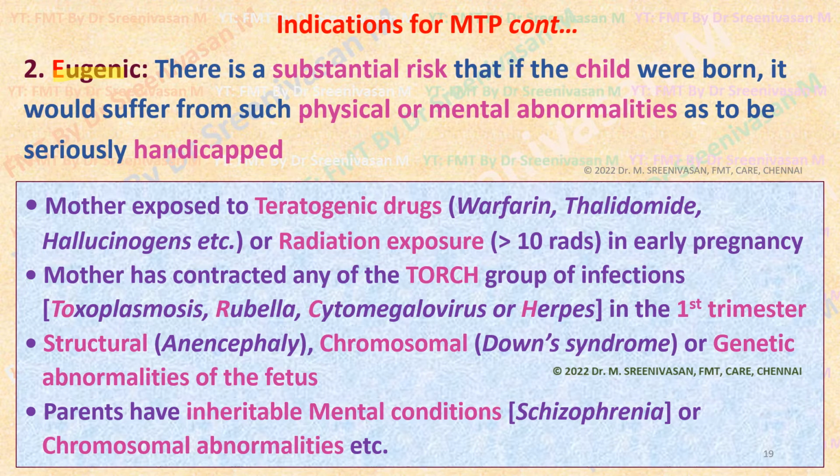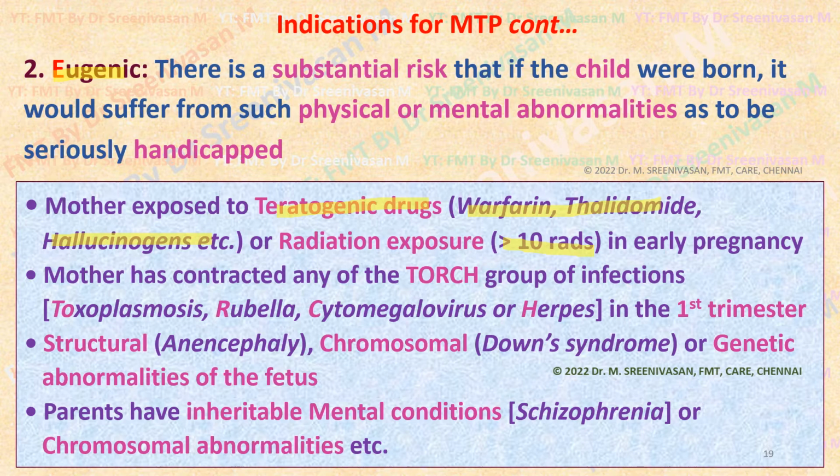For example, if the mother has been exposed to any of the teratogenic drugs like warfarin, thalidomide, hallucinogens, etc. Thalidomide, an antimitotic drug, may cause abnormal or absent limbs or short limb abnormalities in the fetus. Or if the pregnant woman has been exposed to radiation of more than 10 rads in early pregnancy, like the first trimester. In these conditions, there is a likelihood that the fetus may also be affected.